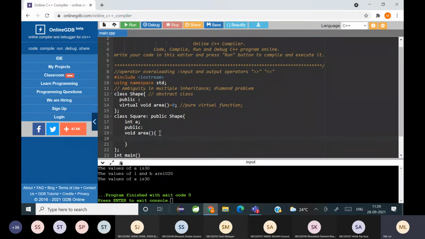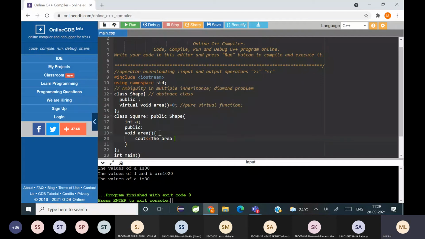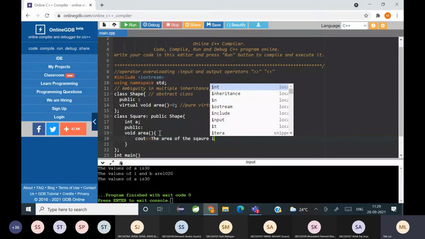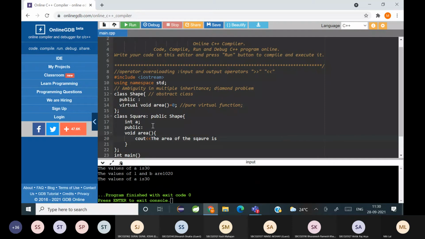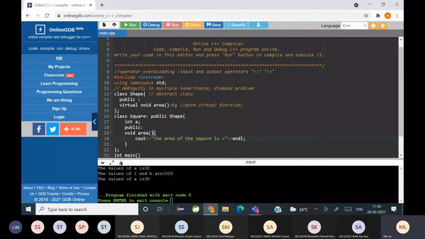Now I'm going to write the definition of area in my child class called square. Say cout, area of the square is equal to, and yes, I have to get the value.